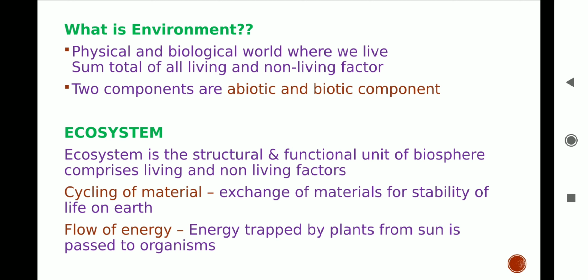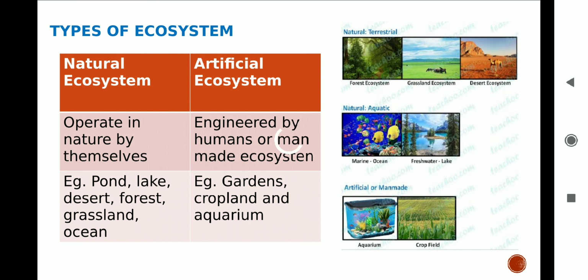The different types of ecosystem are natural ecosystem and artificial ecosystem. Forest, grassland, desert, ocean, and lake are the examples of natural ecosystem. Natural ecosystem is operated by nature without any human interference, while the artificial ecosystem is the man-made ecosystem engineered and maintained by humans. Croplands, garden, aquarium, crop fields are the examples of artificial ecosystem.